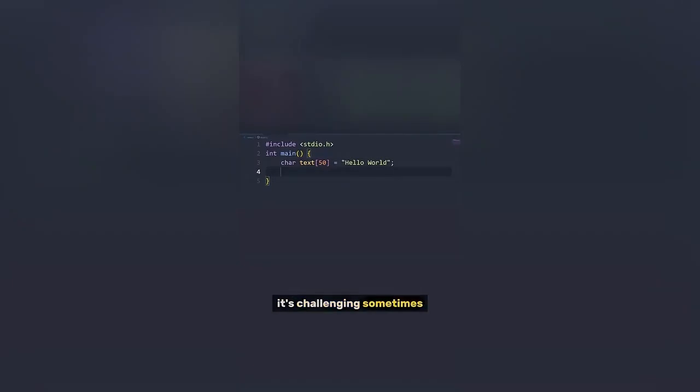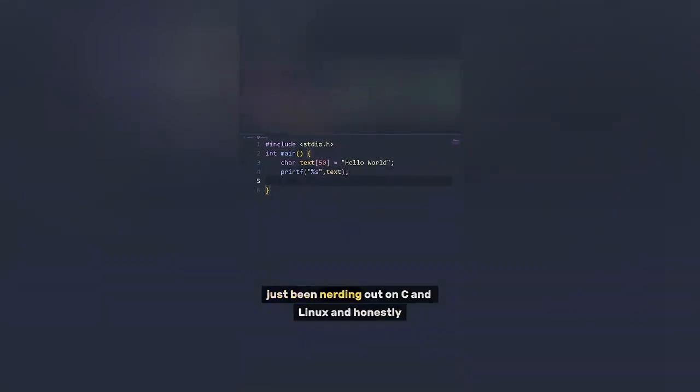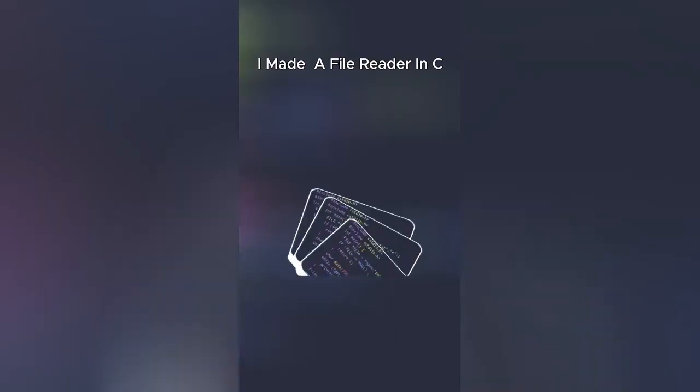It's challenging sometimes, but that's what makes it fun. Just writing a few lines of code and seeing it run correctly feels really satisfying. So yeah, that's why I've been a bit quiet. Just been nerding out on C and Linux, and honestly, I'm loving it.